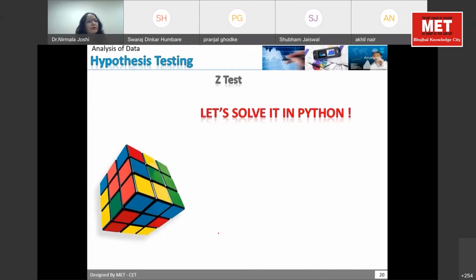Now we will do the same thing in Python. Om Prakash sir will explain how to do it in Python. Over to you, sir.